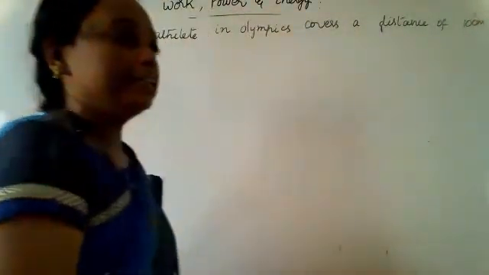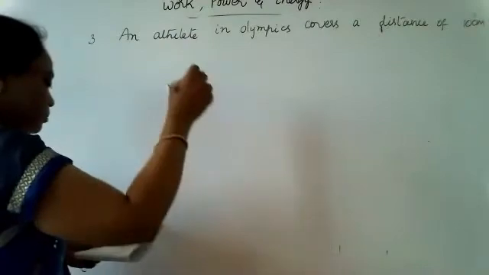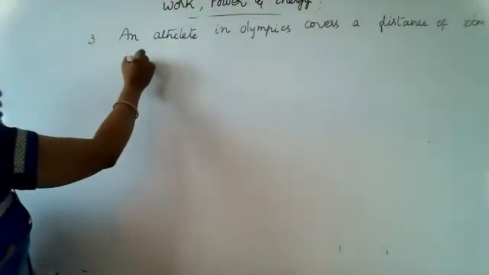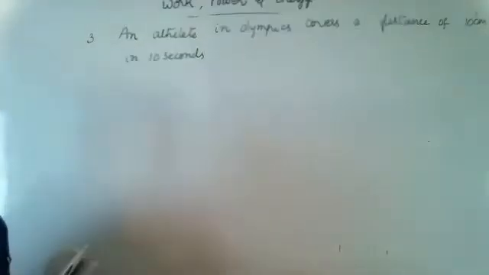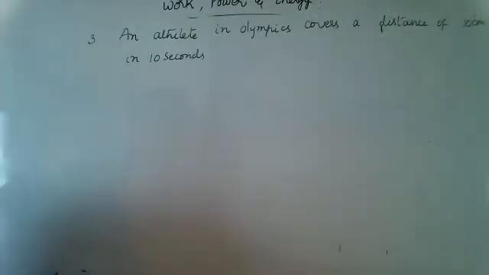So an athlete is covering a distance of 100 meters in 10 seconds. Suppose the time is given as 10 seconds, then his kinetic energy.